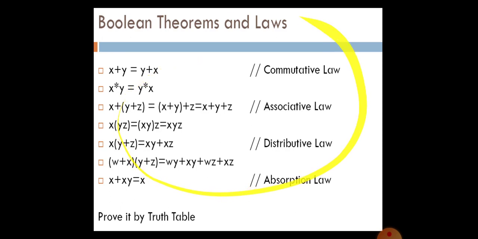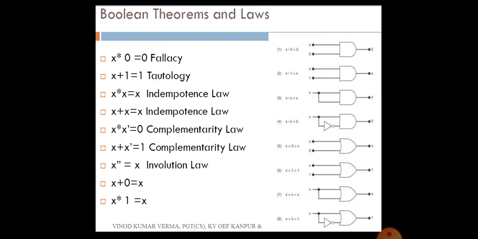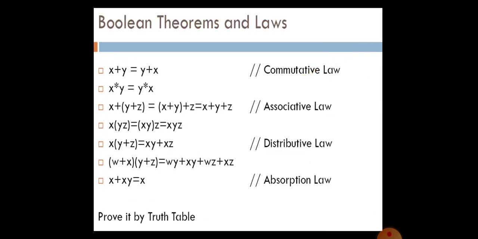To prove all these theorems, the theorems of fallacy, tautology, idempotence, complementarity, involution, the law of zero, the properties of 1 and 0, commutative law, associative law, distributive law, absorption law, all these laws can be proved using a truth table. You can draw a truth table with the following values and verify you are getting the output.